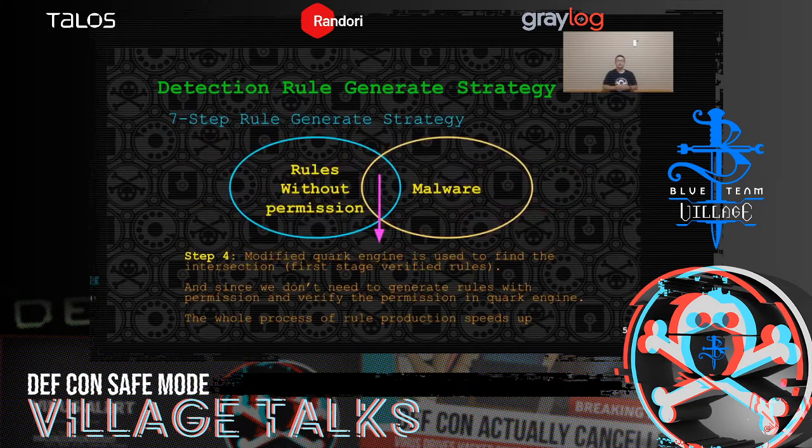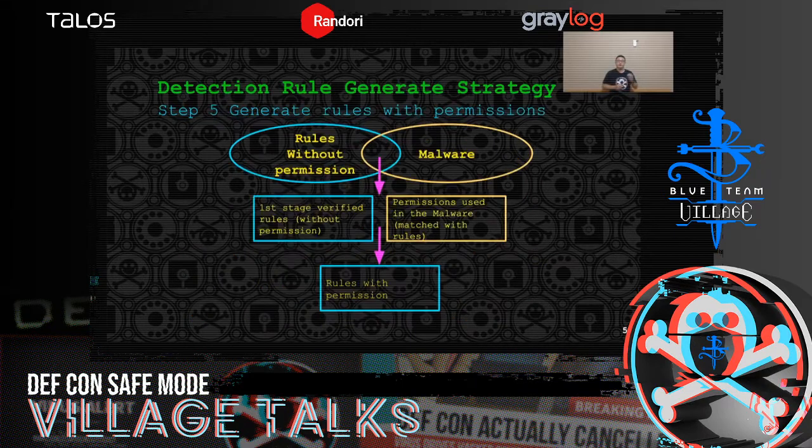And in step 4, we use the modified Quark Engine to find the intersections of the rules and the malware. We call rules in the intersection the first stage verified rules. In other words, these rules need to be verified again. And since we don't need to generate rules with permissions and verify the permissions in Quark Engine, the whole process of rule production speeds up.